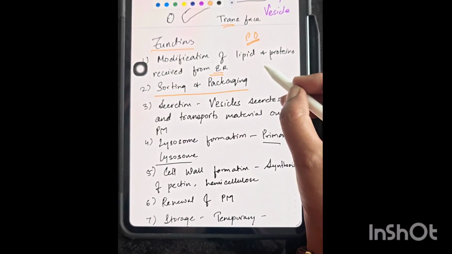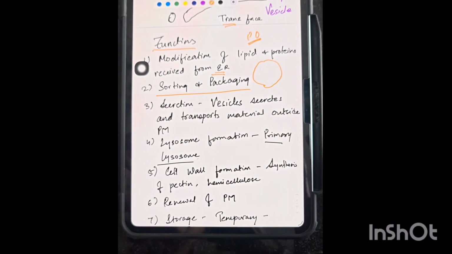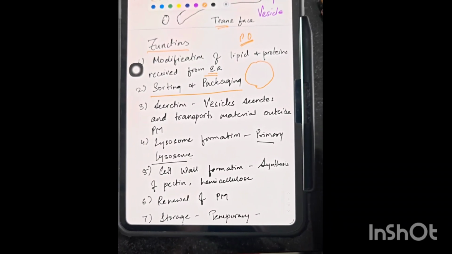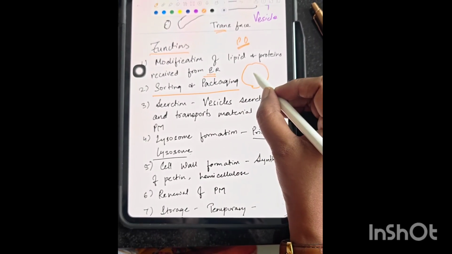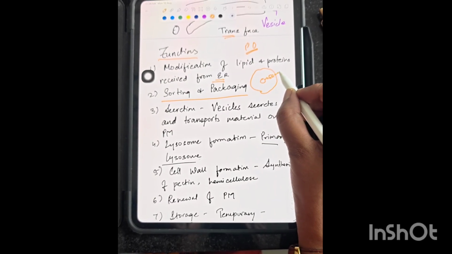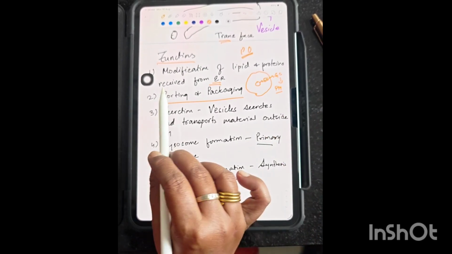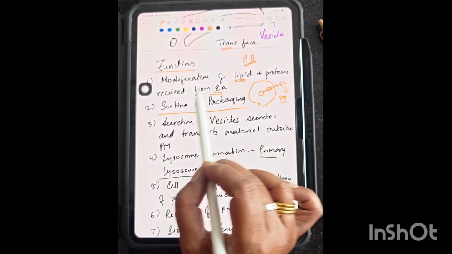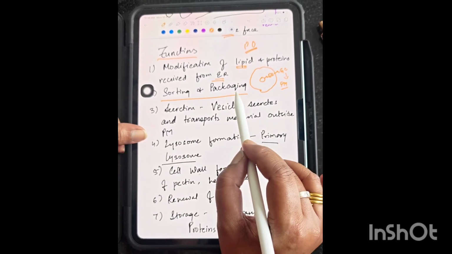Just imagine that all these cell organelles inside the cell form a kind of channel. You might have played a game of Kho when you were small. Unless and until you give the Kho to the other person, it will not proceed. Similarly, from the nucleus, the message will be passed to the endoplasmic reticulum, from the endoplasmic reticulum to the Golgi complex, from the Golgi complex to the plasma membrane. During all this passing, there will always be a modification of lipids and proteins so that they can be easily transferred. Second function is sorting and packaging.